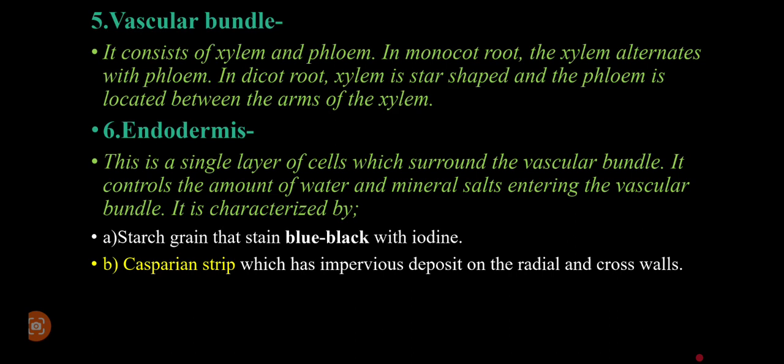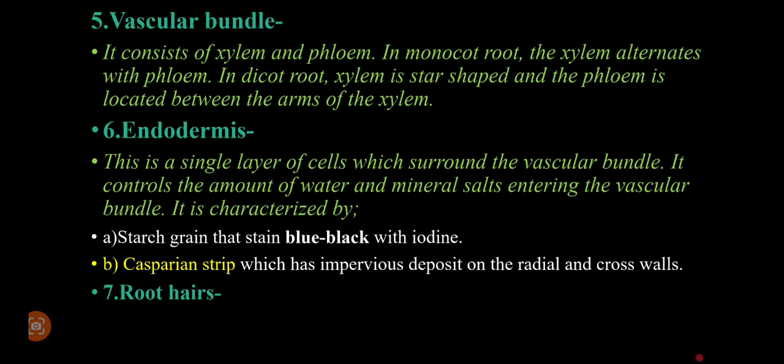Then number two, we have a Casparian strip. A Casparian strip is an impervious deposit. It is impermeable, a deposit on the radial and cross walls. This facilitates the regulation of the amount of water and mineral salts that are entering the vascular bundles.